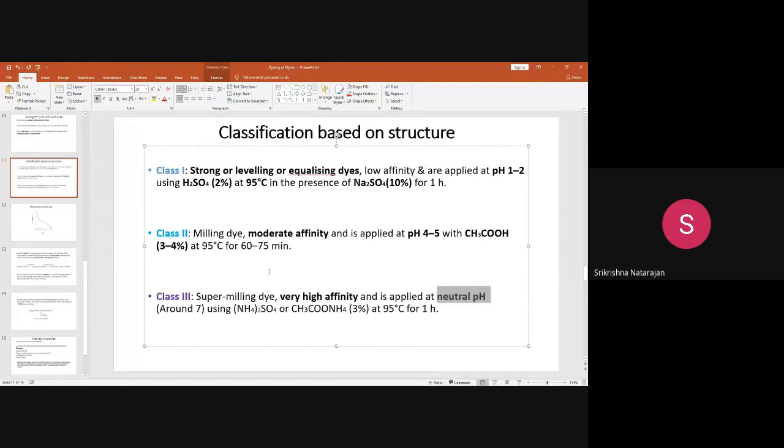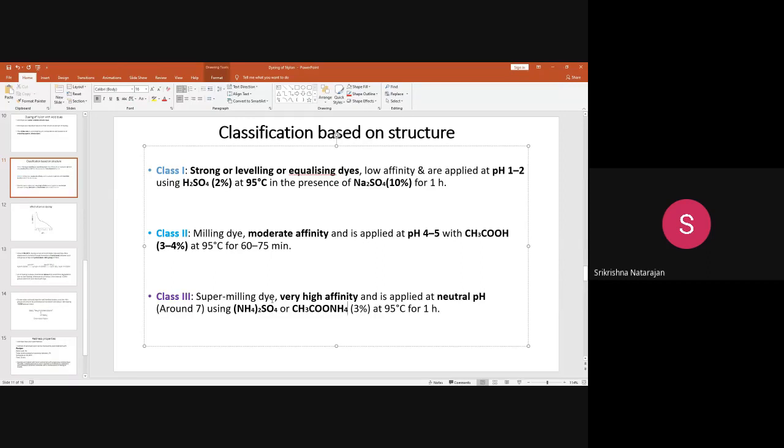So you have to use a different agent, CH3COONH4, or ammonium sulfate. These are called acid liberating agents. So this fiber can be dyed in the neutral pH. Using the super milling dye, you can dye nylon in the neutral pH.